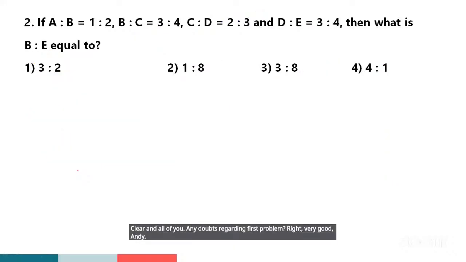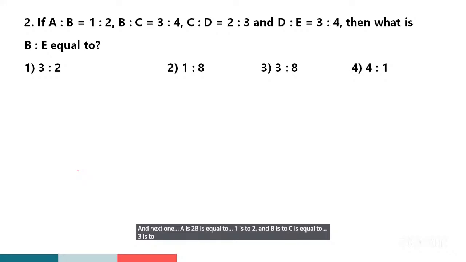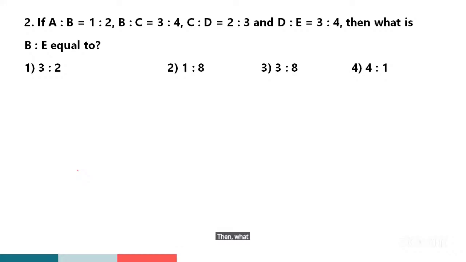And next one: a is to b is equal to 1 is to 2 and b is to c is equal to 3 is to 4, c is to d is equal to 2 is to 3 and d is to e is equal to 3 is to 4. Then what is b is to e equal to? Option 3, sir. Very good, excellent.